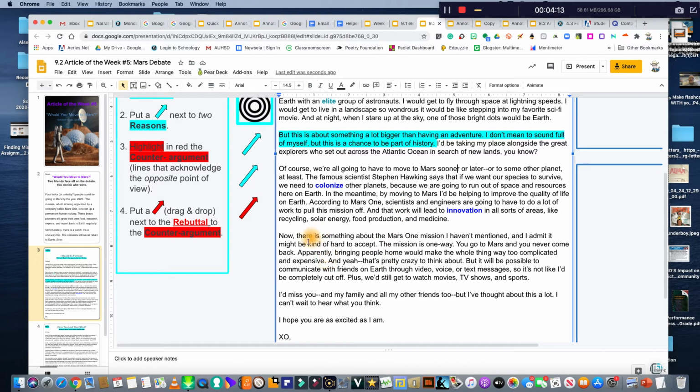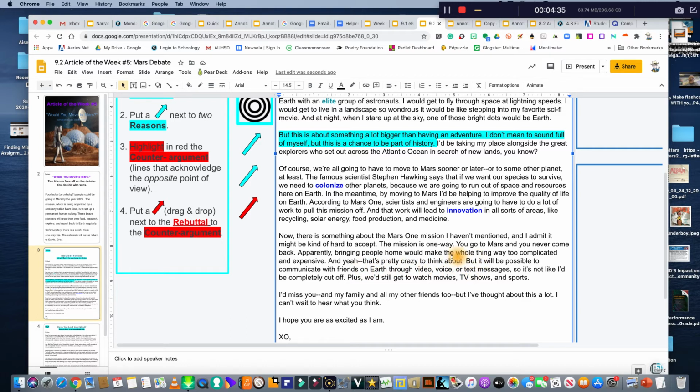Now, this sounds like a counter argument. She's going to argue against herself for a second. "There's something about the Mars mission I haven't mentioned, and I admit might be kind of hard to accept. The mission is one way. You go to Mars, you never come back. Apparently, bringing people home would make the whole thing way too complicated and expensive. And yeah, that's pretty crazy to think about.